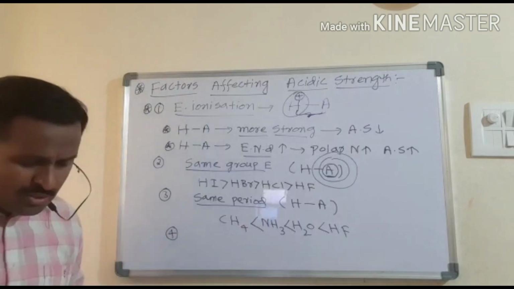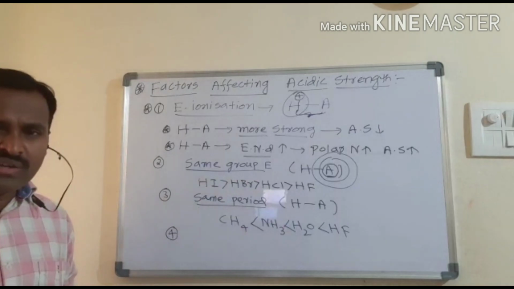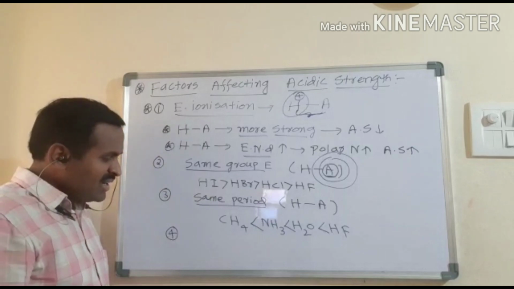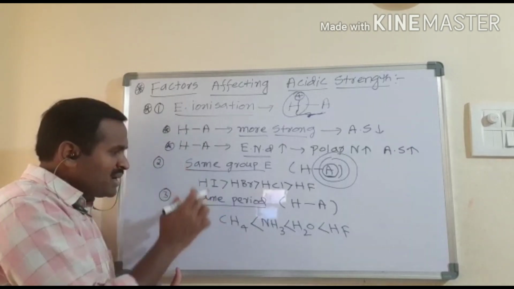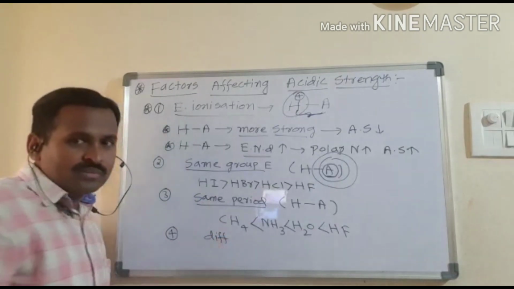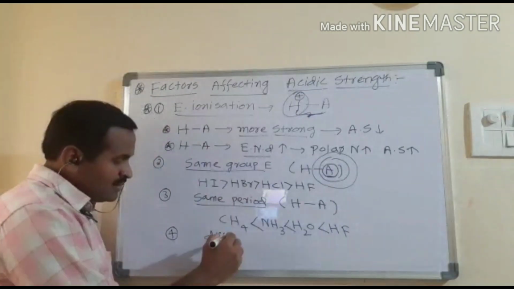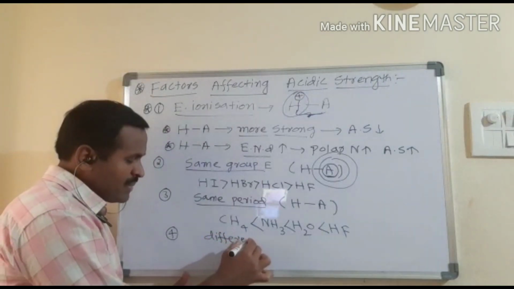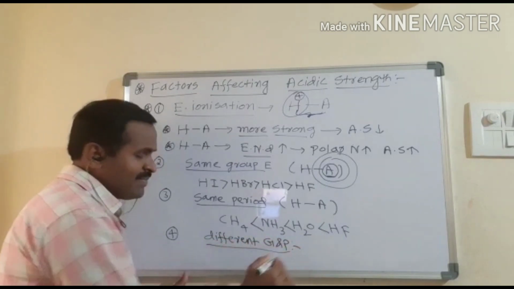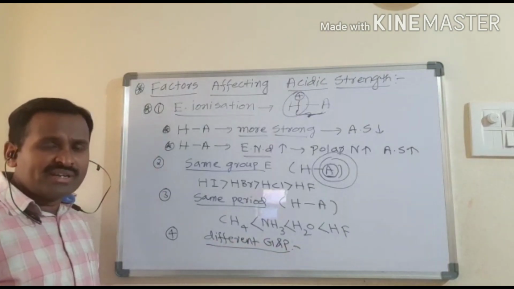If different groups and different period elements are taken, so whenever a different group and a different period element are taken, obviously it also affects the acidity.